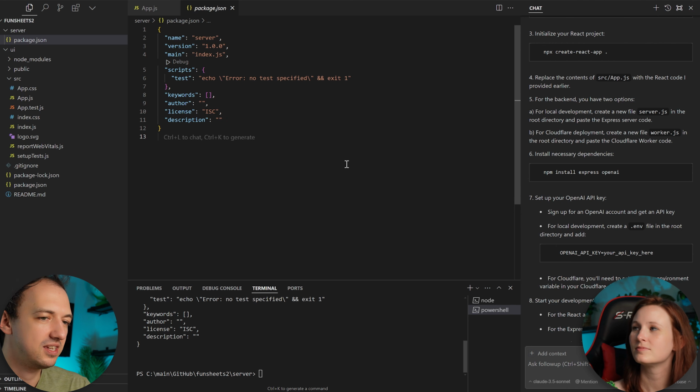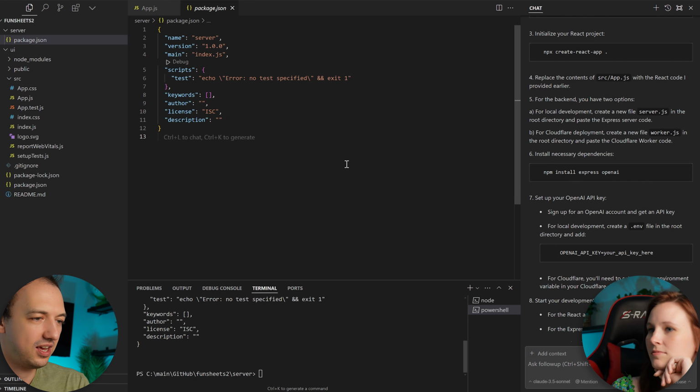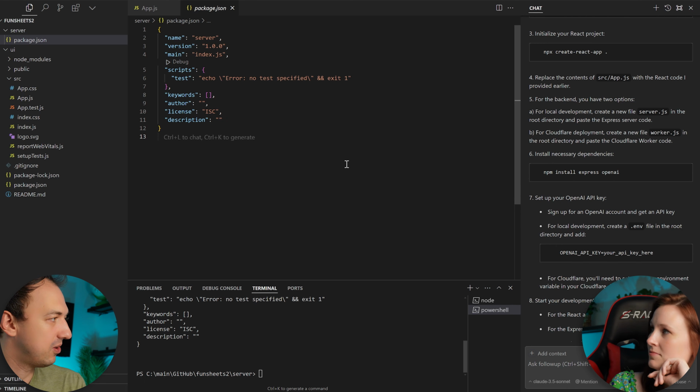And dependencies are basically other people's code that you just use in your code. There are plenty of open source packages out there that you can use without writing them all the way from scratch. Okay, so that's what packages and dependencies are.